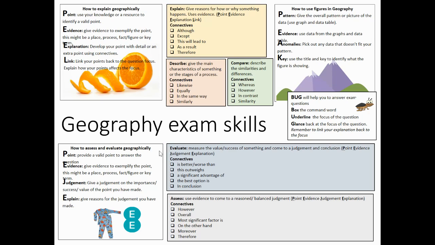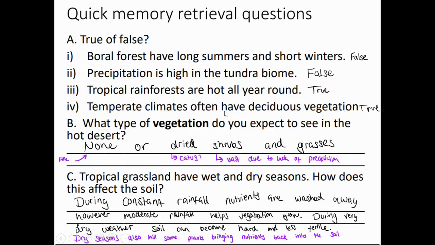The three main things you need to remember are PEAL: point, evidence, explanation, link; PEAK: pattern, evidence, anomaly, and key; and then PEJE: point, evidence, judgment, explanation. This set of questions really only used explain and focused on the explain command word. The memory retrieval questions, true or false? I'm just going to run through them now.